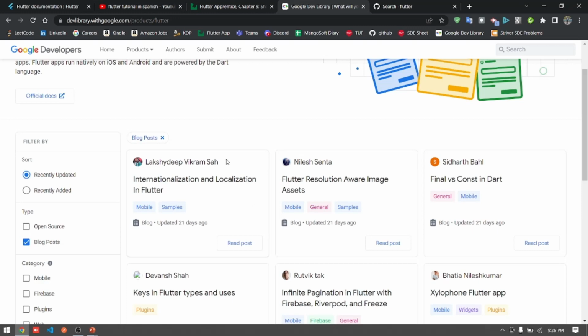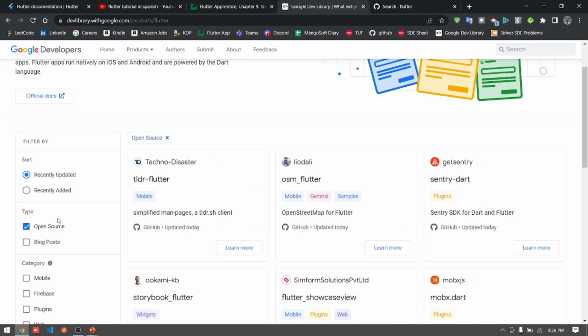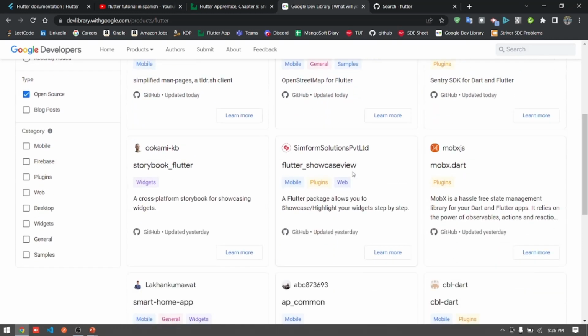In a similar manner, you can get different topics of Flutter by other developers on Google Dev Library. If you are seeking open source projects, then simply filter for open source, and you will get the respective results by other developers or teams.